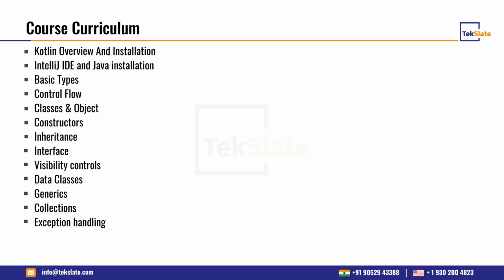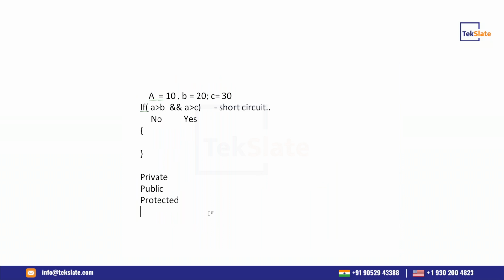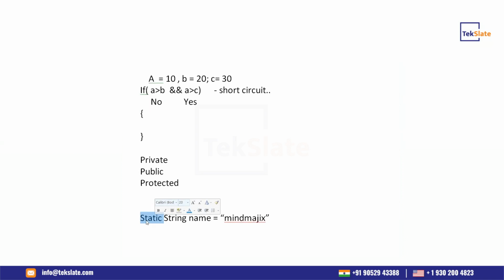So actually, in a class, suppose I want to store only data instead of functions, and it should be accessible from anywhere, and the data should remain the same, just like static data. For example, in Java we use static. Suppose I am using a static string name equal to, my application name will be Mind Magics. Here I'm using static. It means it will remain the same across the entire application. Everyone can access it throughout the application because it is static.